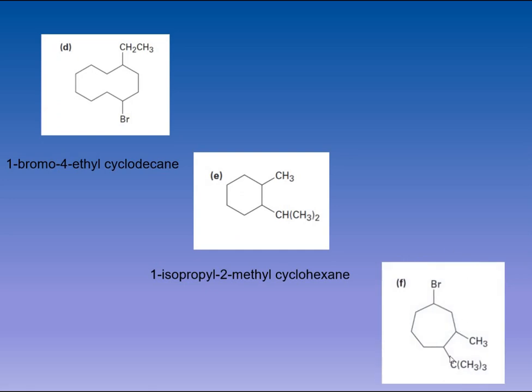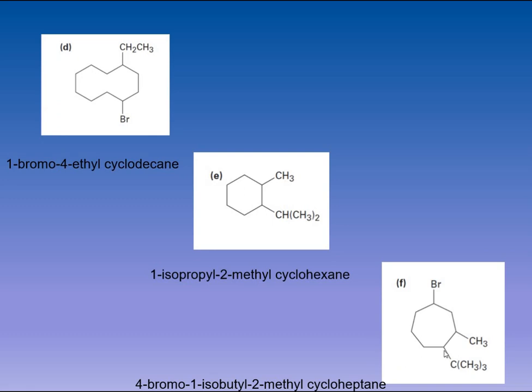The next compound, again we have this carbon present in the center which is holding 3 methyl groups as branching, so it would become isobutyl. This is methyl and this is a bromo group, and this is a cycloheptane with us. So what will be the name of the compound? We are going to start numbering again alphabetically. Iso is included in the IUPAC numbering scheme, so iso alphabetically will be preferred.